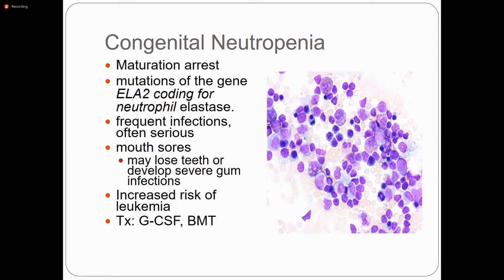This is due to a mutation of the gene ELANE, coding for neutrophil elastase. When there is a mutation in this gene, there is a maturation arrest at the level of band cell, metamyelocytes, and the patient presents with frequent infections, often serious mouth ulcers, may lose teeth or develop severe gum infection. And in this patient, there is an increased risk of leukemia. We can treat the patient with G-CSF and bone marrow transplant. You should remember congenital neutropenia: there is a maturation arrest, and there is a mutation of the gene coding for neutrophil elastase.